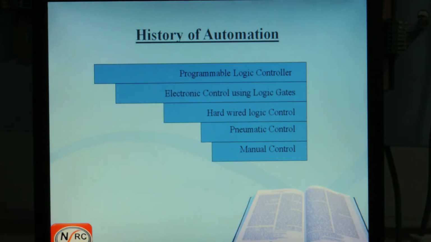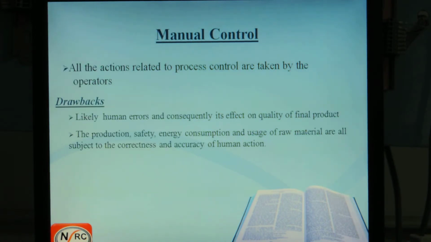See, in each and every stage, we have some drawbacks. To overcome these drawbacks, they implemented the PLC. What are those drawbacks? If you consider manual control, the human operators control the industry, and human operators make some errors. These errors will affect the final product. This is a simple drawback of manual control.